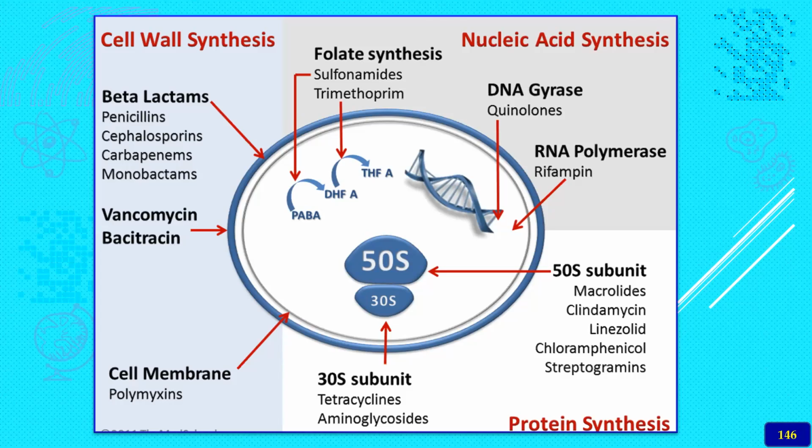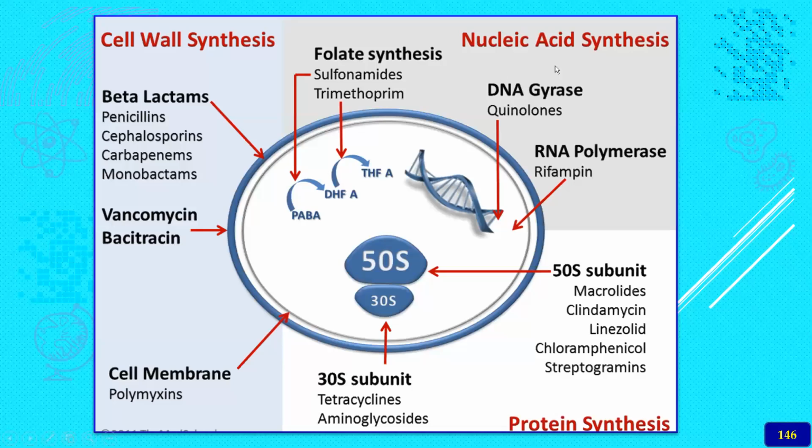The folate synthesis inhibitors, especially the sulfonamides, we have already learned how the conversion of dihydrofolate to tetrahydrofolic acid is inhibited by trimethoprim and the sulfonamides. Then nucleic acid synthesis is inhibited by the fluoroquinolones like norfloxacin, ciprofloxacin, enrofloxacin, and many more.